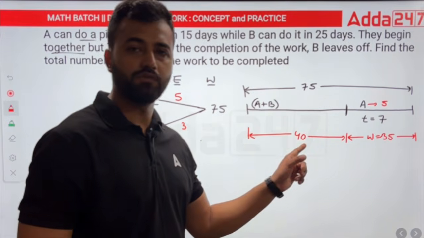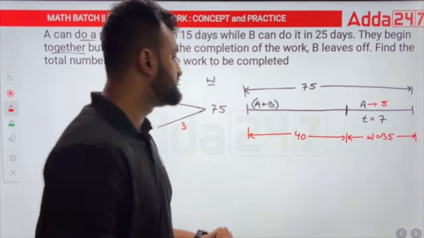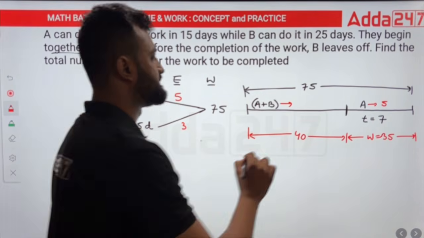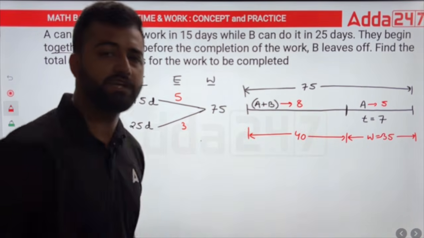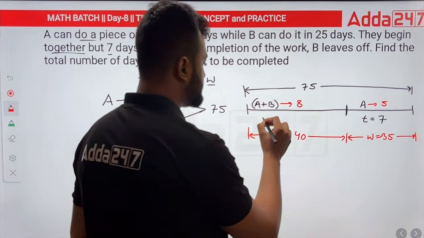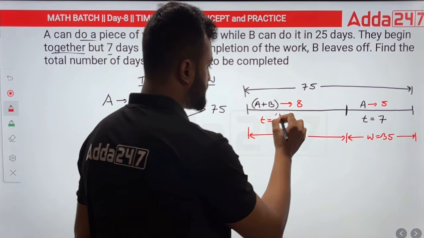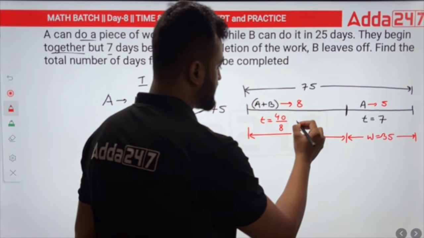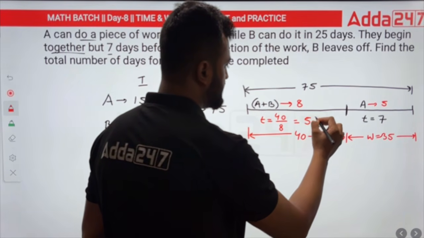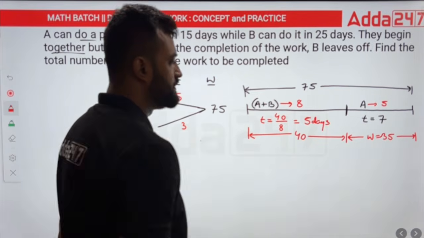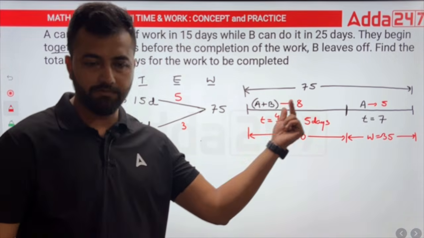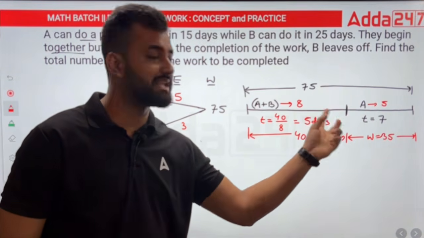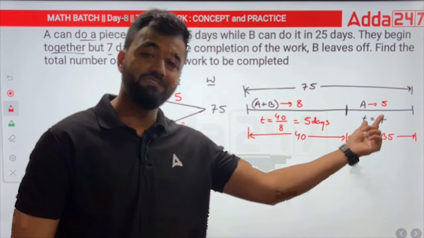So we have to do this work with how much efficiency? A and B together efficiency is how much? 5 plus 3 is 8. 8 efficiency. So out here how many days will they take? The number of days taken by them would be 40 divided by 8. And if I cancel them, I'll be getting 5 days. So at first when A and B were working, they worked for 5 days. And then B left. In that case, A had to work alone for 7 more days.